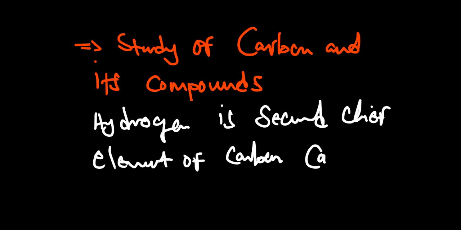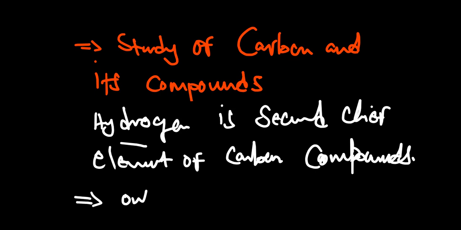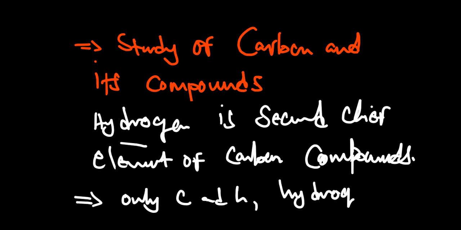Most of these organic molecules are going to contain first of all the carbon, and then the second atom they will contain is the hydrogen. So we say that the hydrogen is the second chief element. When you have a compound that contains only carbon and hydrogen, we call that compound a hydrocarbon.